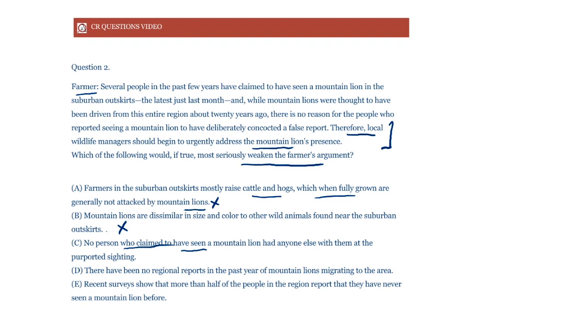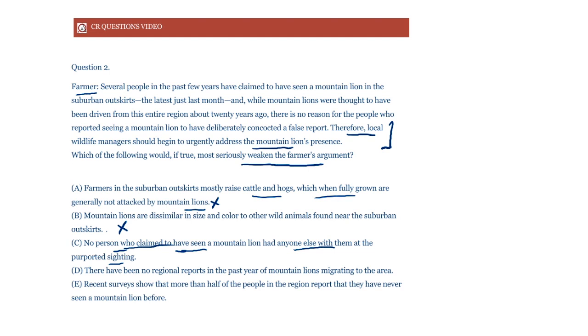Here, the author says no person who claimed to have seen a mountain lion. So the author is saying that the person who was claiming to have seen, that means he's already doubting whether the person actually did see a mountain lion, right? It says no person who claimed to have seen a mountain lion had anyone else with them at the purported sighting. So he's saying there was no one along with that person who claimed to have seen a mountain lion.